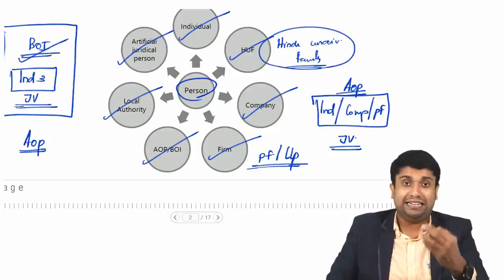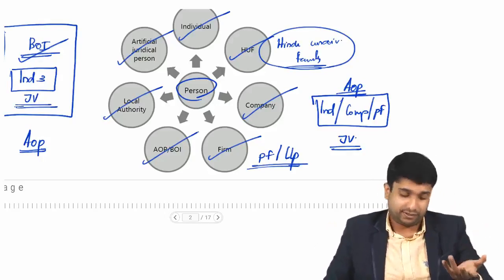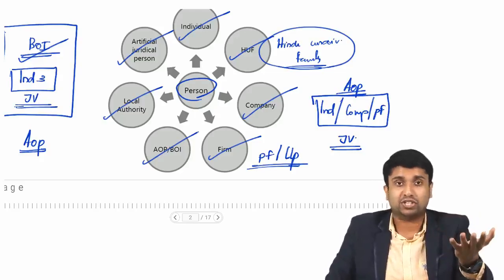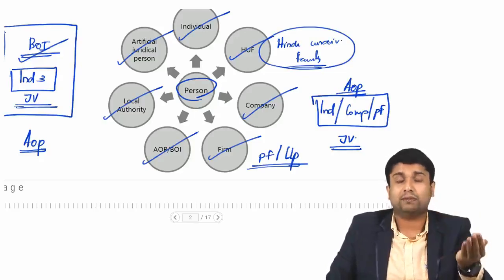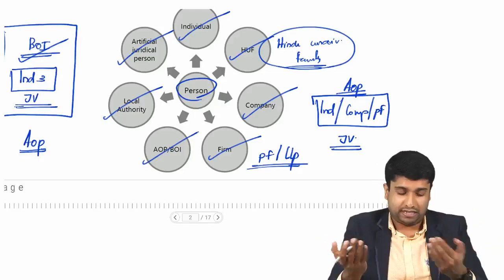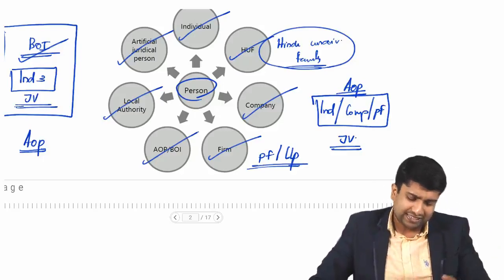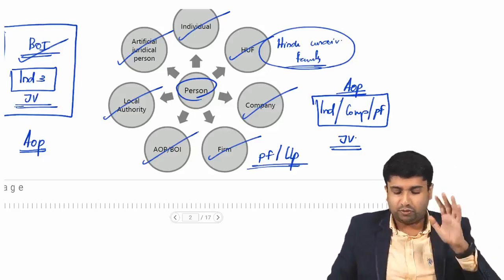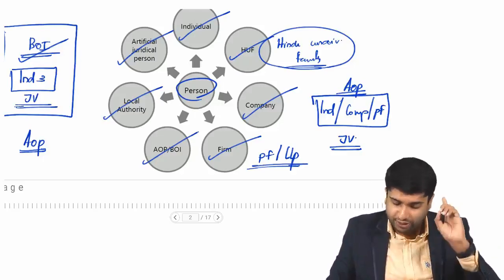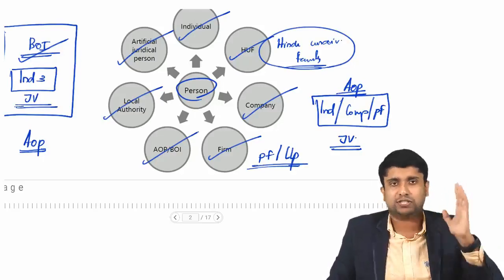Say, simple example, deities, your gods. Say Jesus Christ or Rama or Krishna, etc. Sri Ram, Krishna, definitely can be called as AJPs, artificial juridical persons. Okay, so that is a classic example for AJP. So there are different kinds of persons: individual, HUF, company, firm, AOP, BOI, local authority, artificial juridical person.